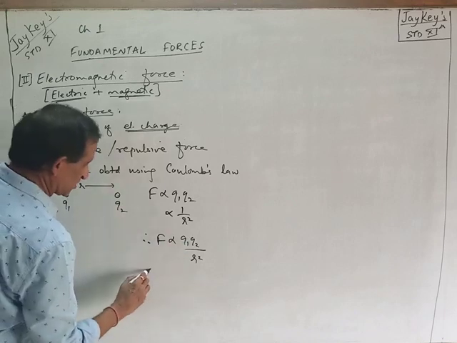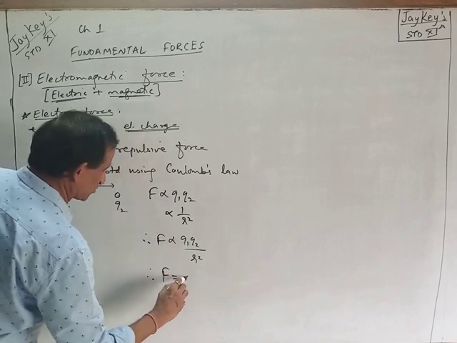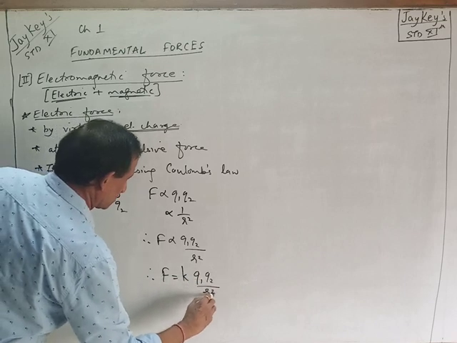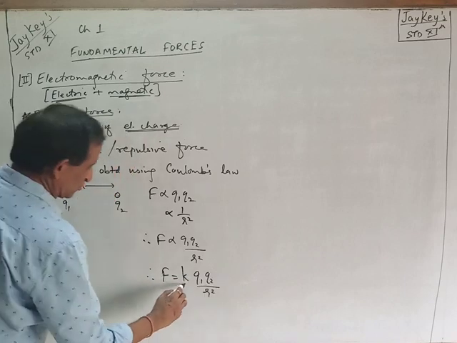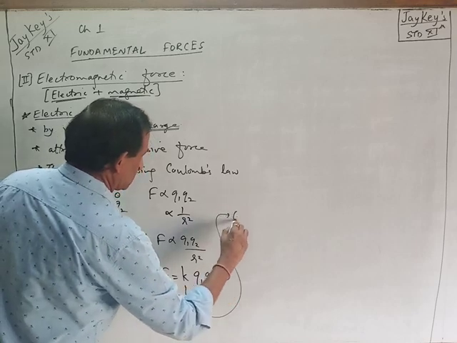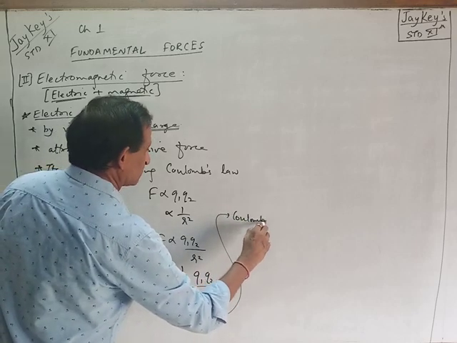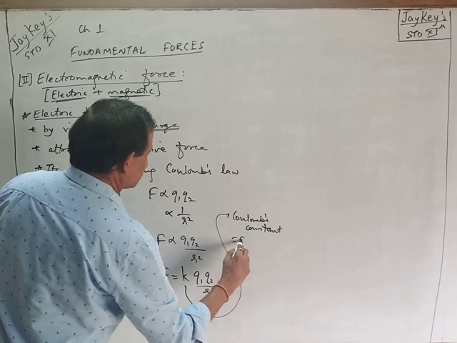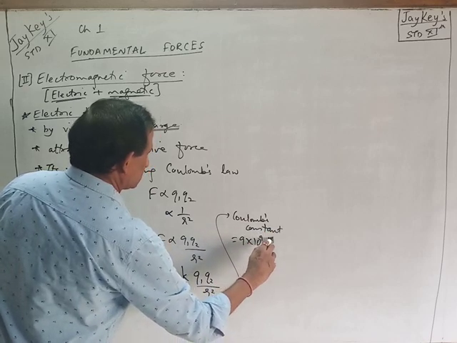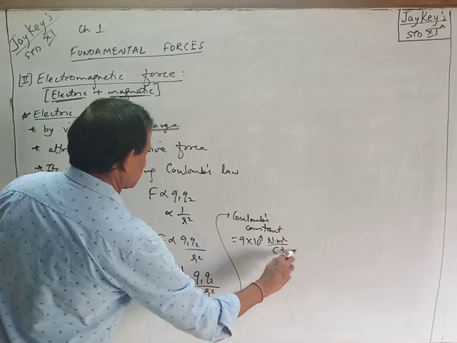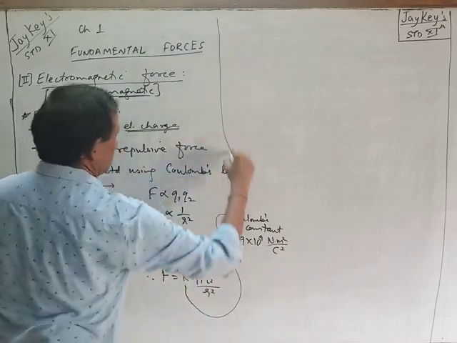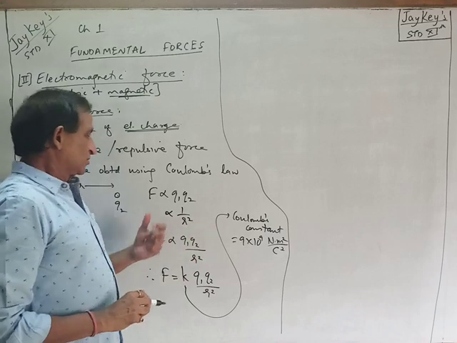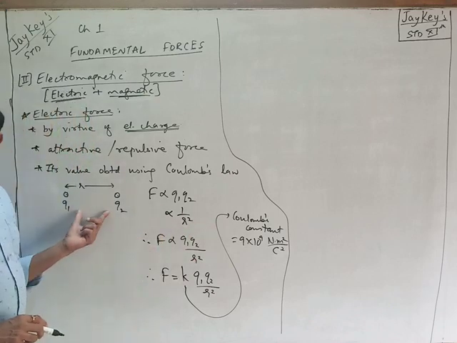Remove the proportionality and put a constant. So placing a constant instead of proportionality, we put a constant k here, so F equals k q1 q2 upon r square. Here k is a constant which is called Coulomb's constant, and its value is 9 into 10 raised to 9 Newton meter square upon Coulomb square. That's regarding the formula in which k is there. Now, this is the formula for electric force acting between two charged particles.